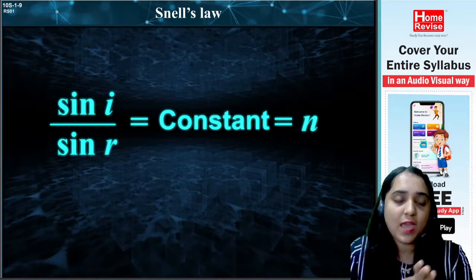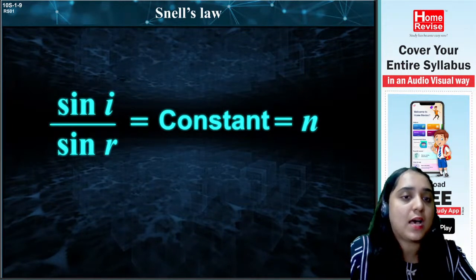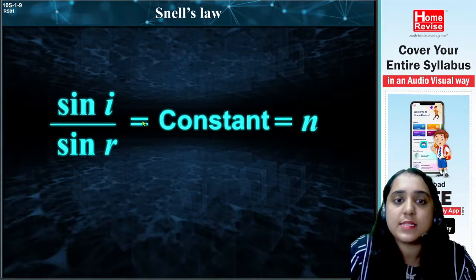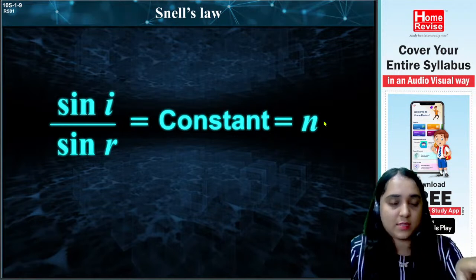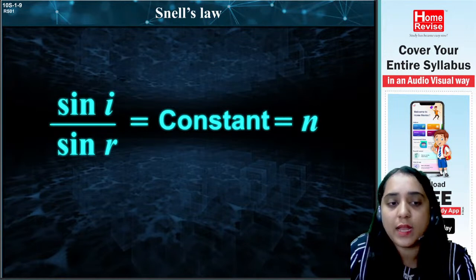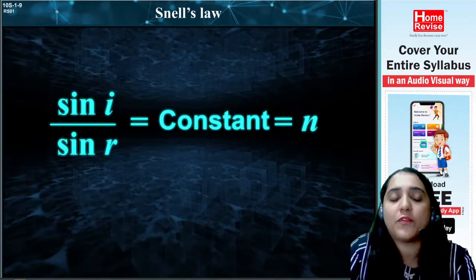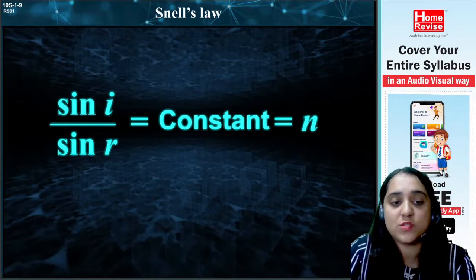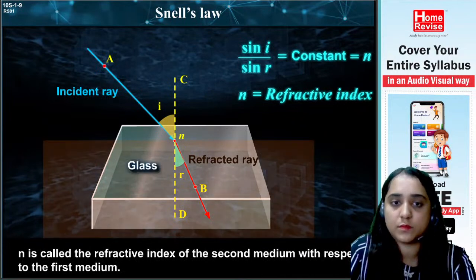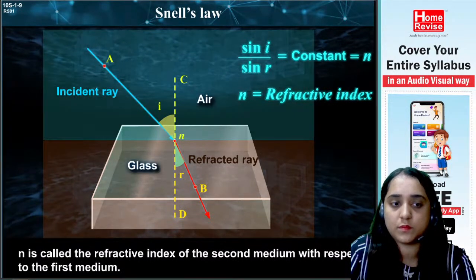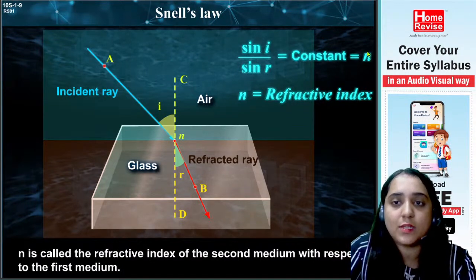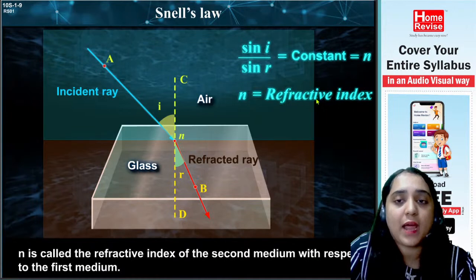Fine. Now, as we have studied a minute before, sine I upon sine R is equal to a constant. Now they are considering the constant equal to n. Now pay attention. The ratio of sine I upon sine R equals a constant equals n. N is called the refractive index of the second medium with respect to the first medium. Now pay attention to this. What is this n, which is also called eta? What is this n? N is the refractive index.